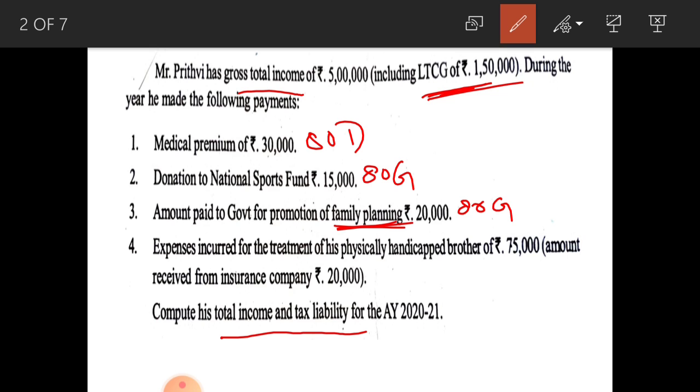For that purpose, you have to calculate adjusted total income. Adjusted total income is gross total income minus long term capital gain minus short term capital gain at the rate of 15% or under section 111A, and other deduction under section 80, that is excluding 80D.